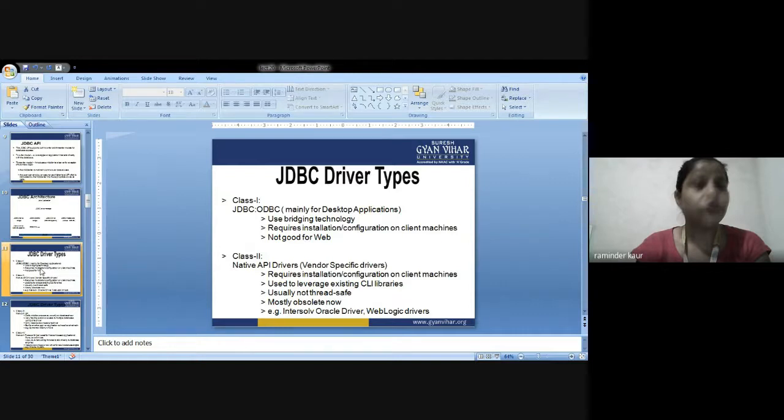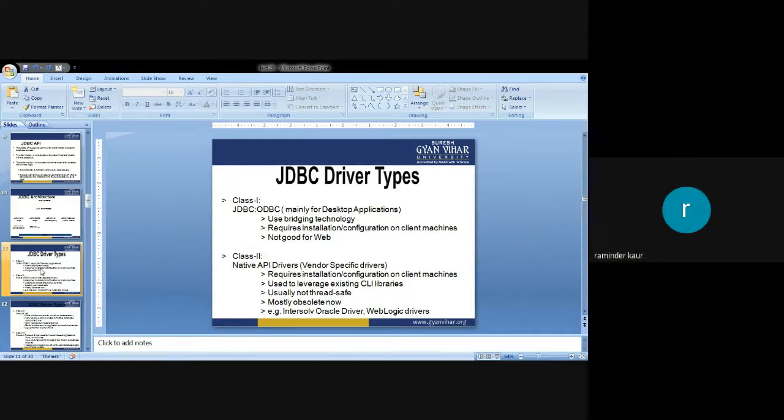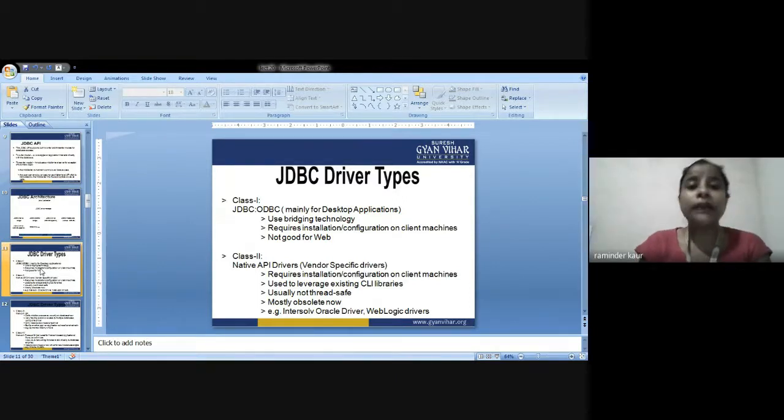So there is a second class that is also defined for JDBC driver types. That is native API drivers, that is application programming interface drivers, which are concerned with vendor-specific drivers. The main points of concern are: the first one is that they require installation and configuration on client machines, used to leverage existing CLI libraries. Next is that they are usually not thread safe. And third is that they are mostly obsolete now. Examples are the Oracle driver and the WebLogic driver.